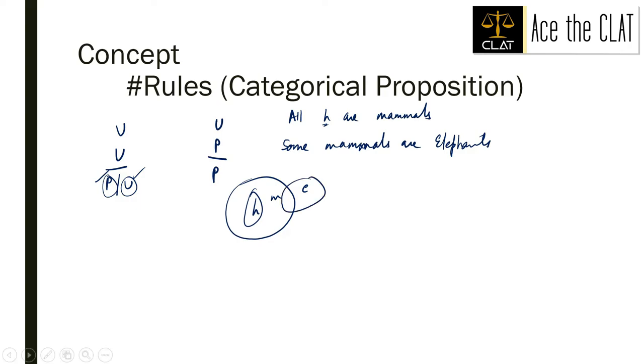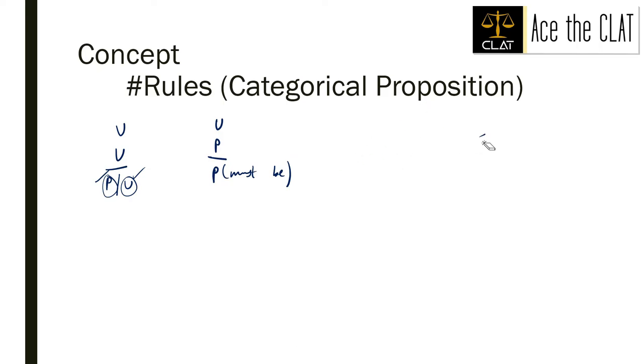From here we cannot draw a universal inference. We can say that some mammals are elephants. You got my point, right? From a universal and a particular proposition, we can draw only particular inferences. And finally, when we have two particular propositions, no inference can be drawn for those two.